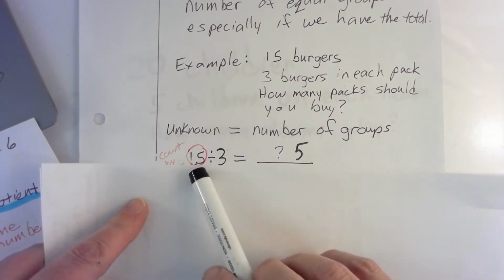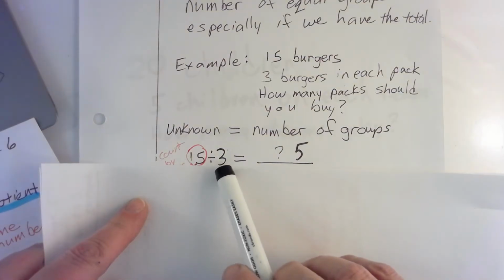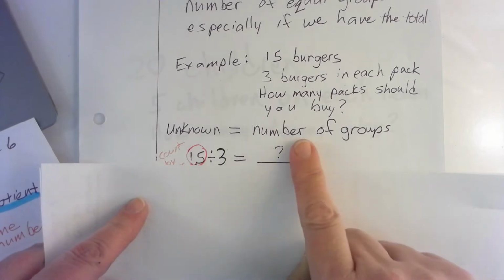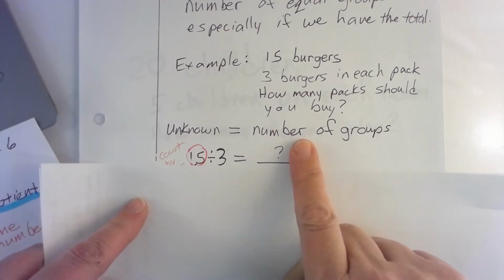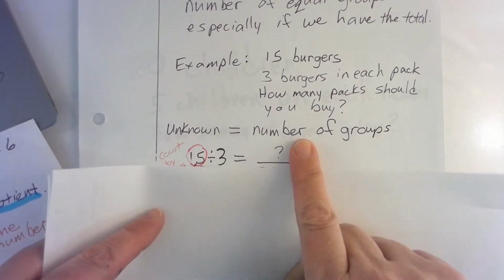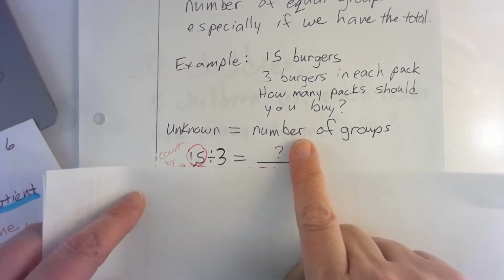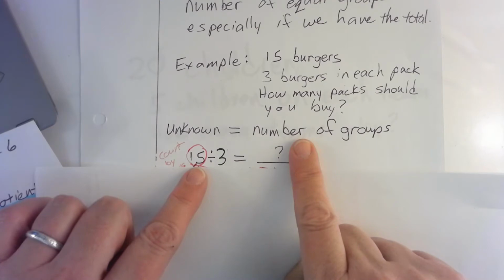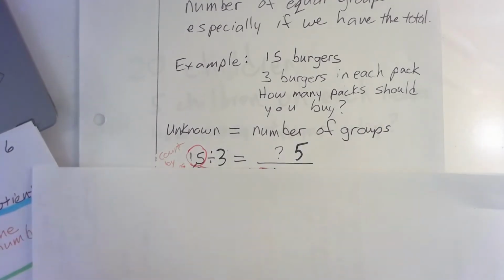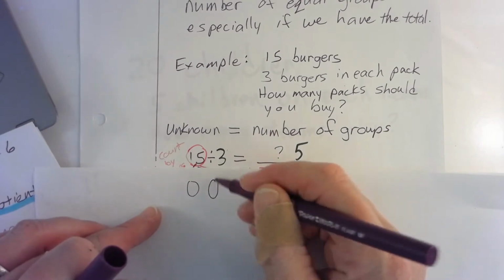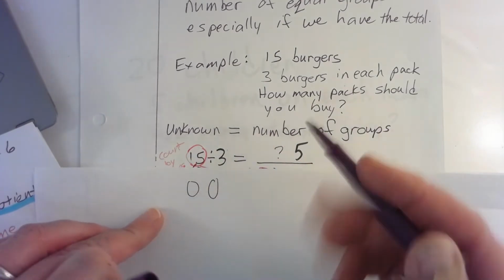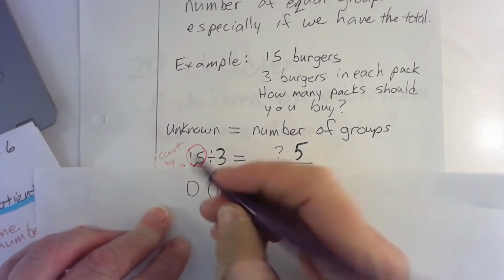So we know the total, we know how many hamburgers are in one pack, but we don't actually know the answer, which is how many packs I need to buy. So we're going to count by threes until we reach 15.